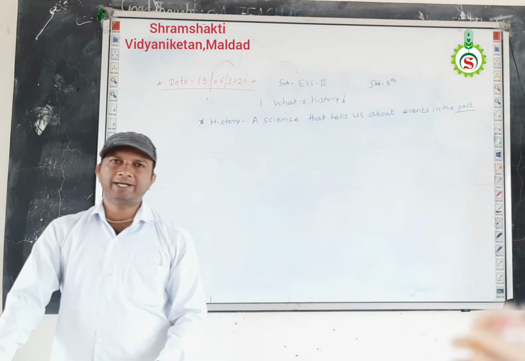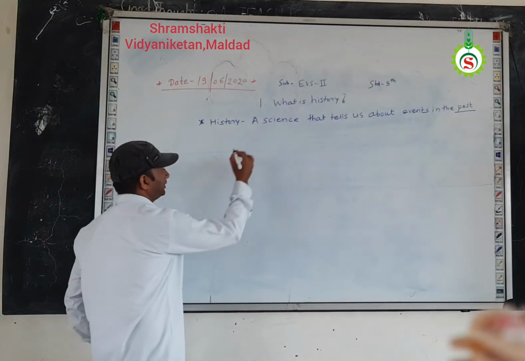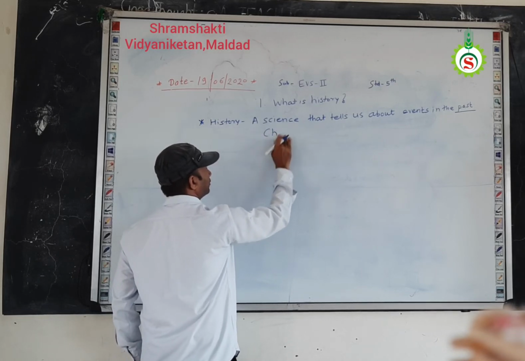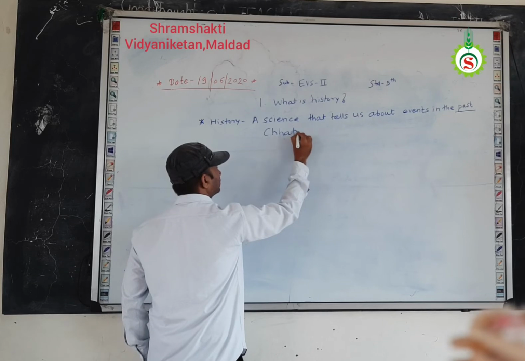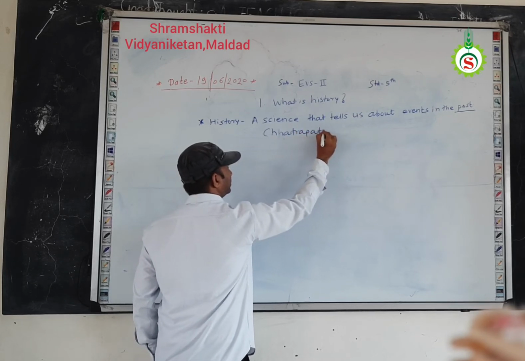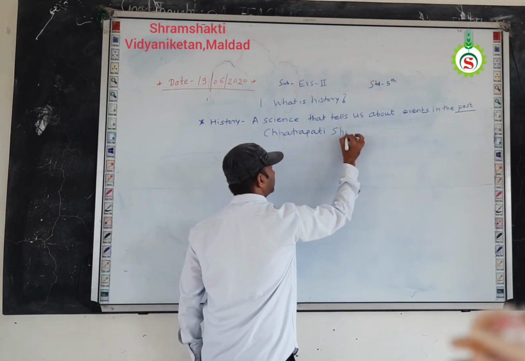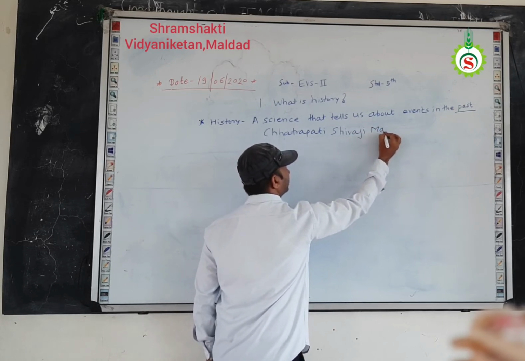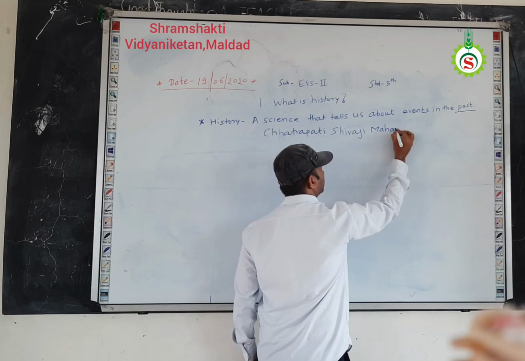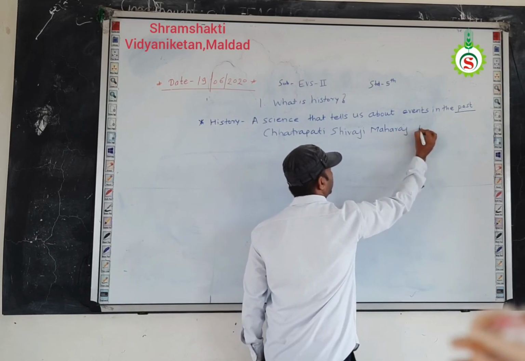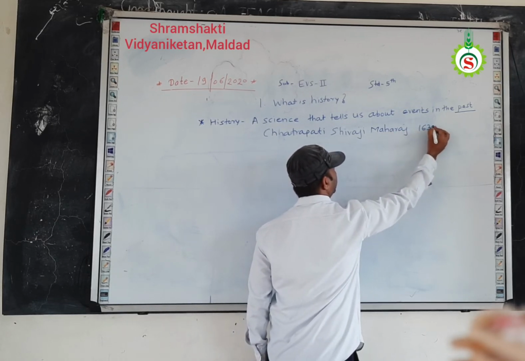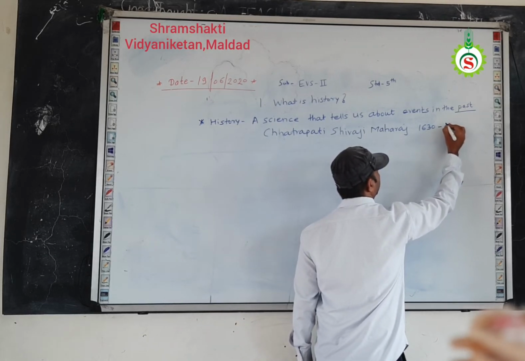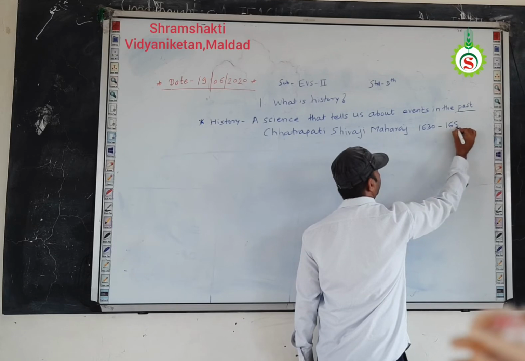Means Chhatrapati Shivaji Maharaj. What is the period of Chhatrapati Shivaji Maharaj? When he was born in 1630 and the death of Shivaji Maharaj was in 1680.